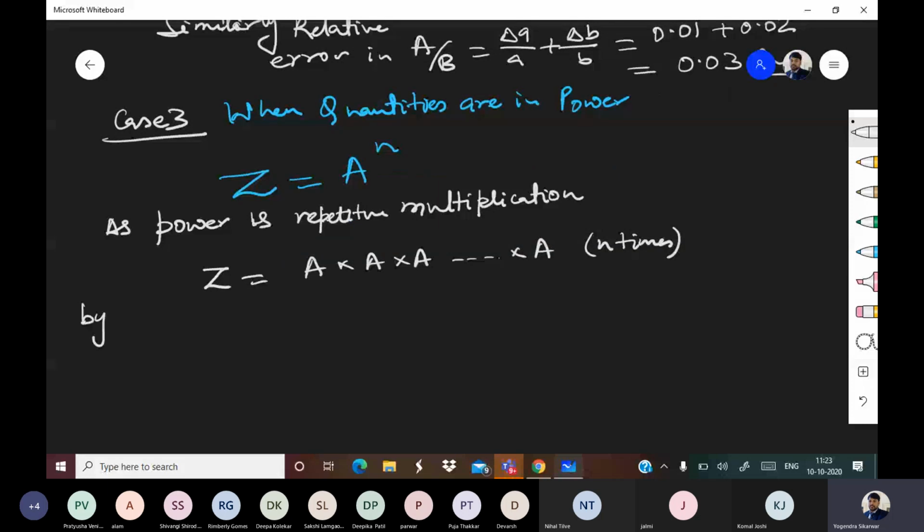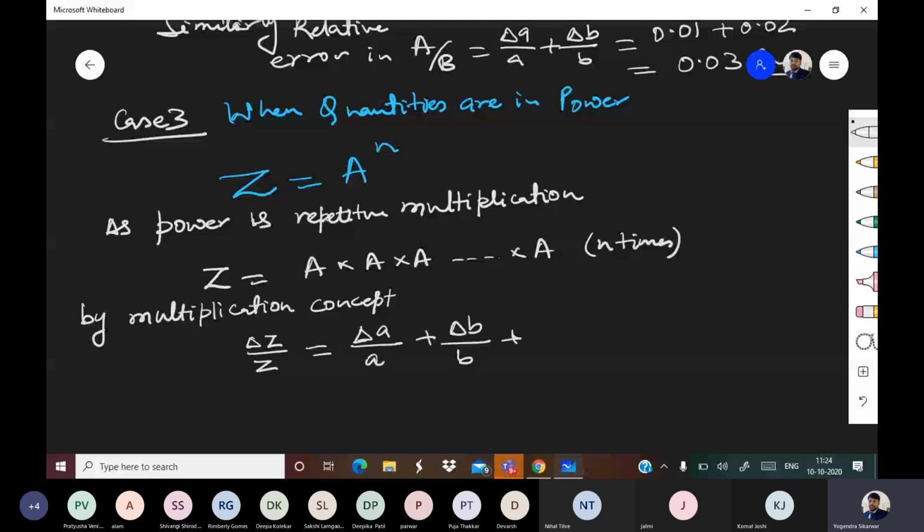So by the multiplication concept, delta z by z will be delta a by a plus delta a by a plus delta a by a and so on.